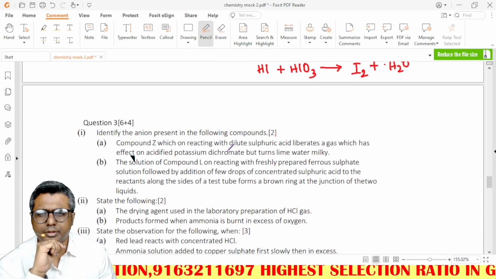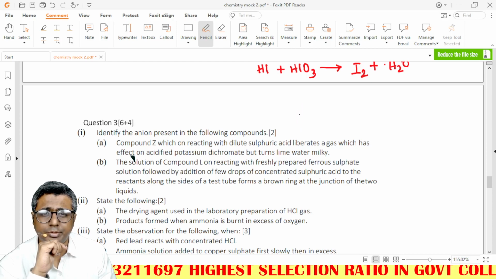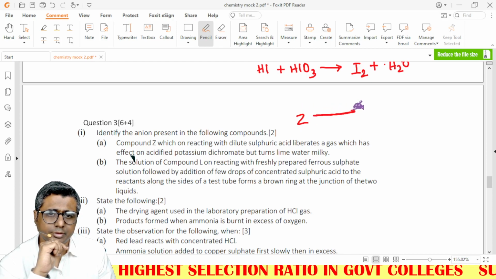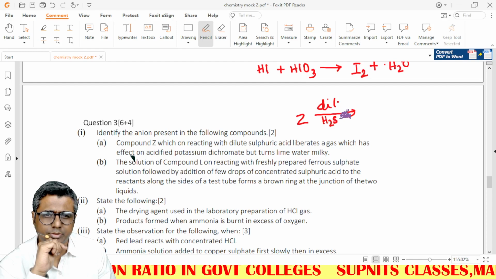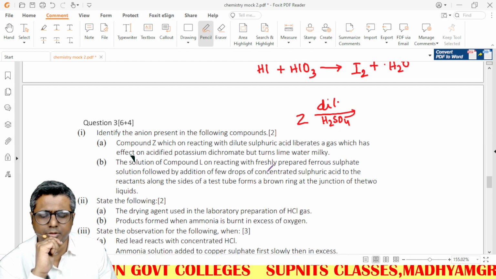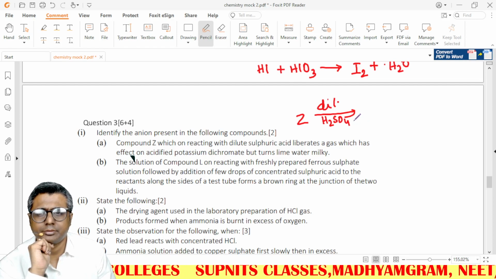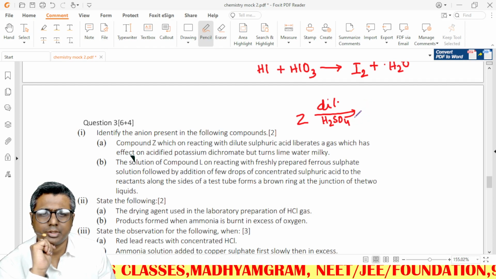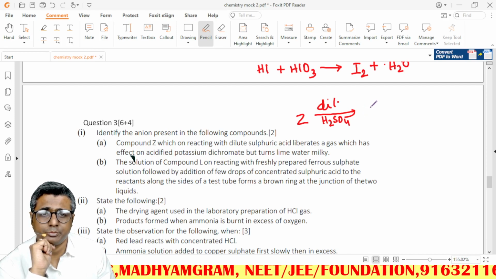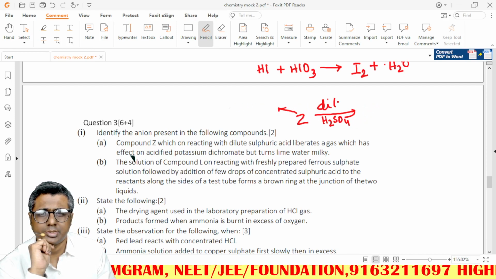Compound Z on reacting with dilute H2SO4 liberates a gas which turns lime water milky and has an effect on potassium dichromate. That means this is a sulfite.